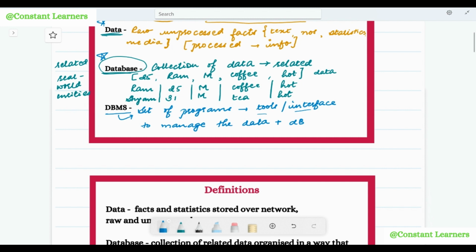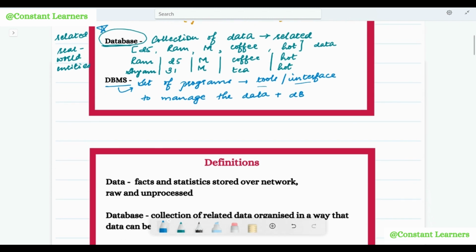Now, let's take a very simple example. Let's say in our kitchen, we have a cabinet, or we can say a cupboard. Inside the cupboard, we have a lot of shelves, and on these shelves we store our things, let's say boxes of stuff like pasta or lentils or spices and all of that.